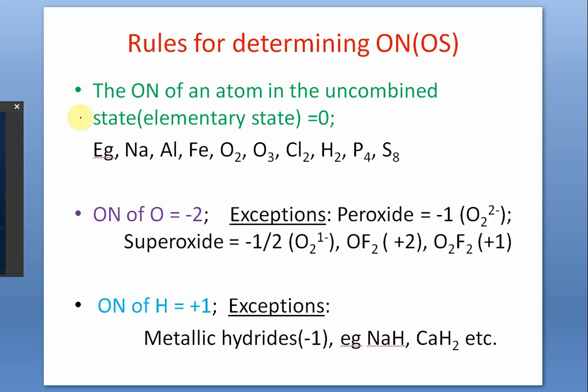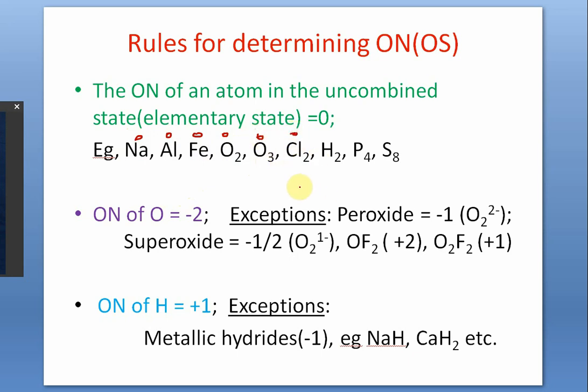Now let us study the rules. First rule: the oxidation number of an atom in the uncombined state or elementary state is 0. If it doesn't lose an electron and doesn't gain an electron, it is in the uncombined or elementary state, then the oxidation number is 0. As we used to call it, valency is 0, but now we shall say oxidation state is 0. Even in a diatomic or triatomic molecule like this, it will be 0 for each atom.